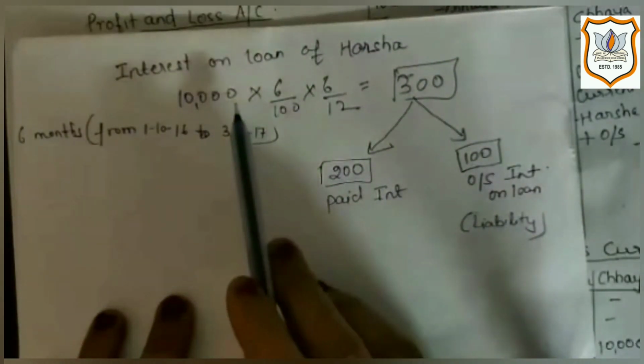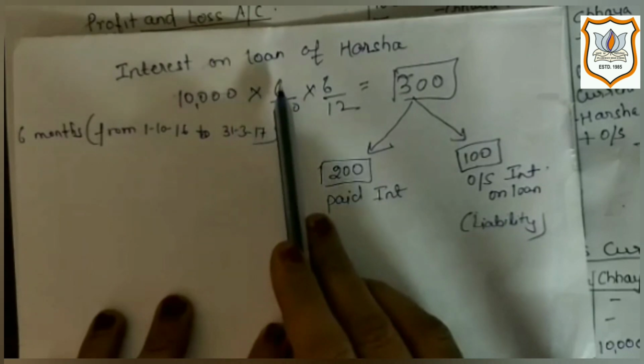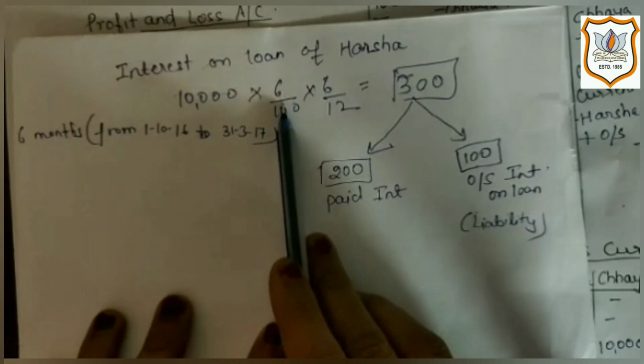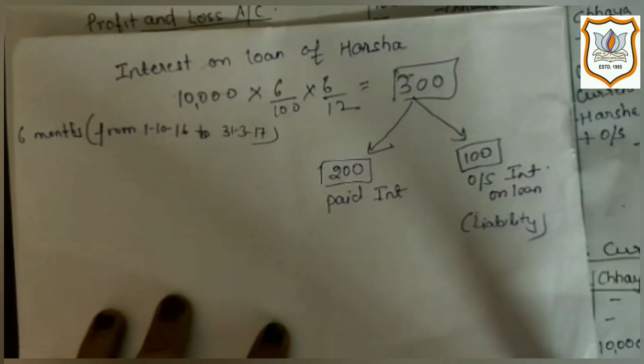Here loan amount is rupees 10,000 and rate of interest is 6%. Interest rate is not given anywhere in question. But as you know, according to the provision of Indian Partnership Act 1932, if no interest rate is mentioned, then 6% per annum interest is payable on the loan given by partner.